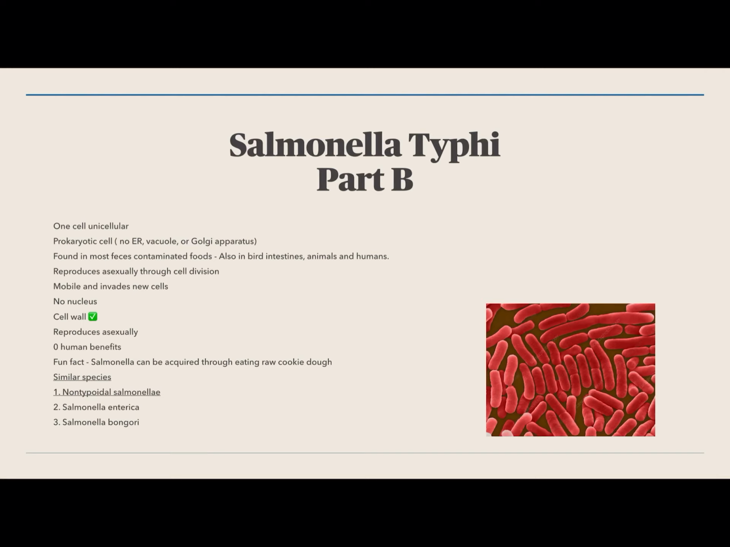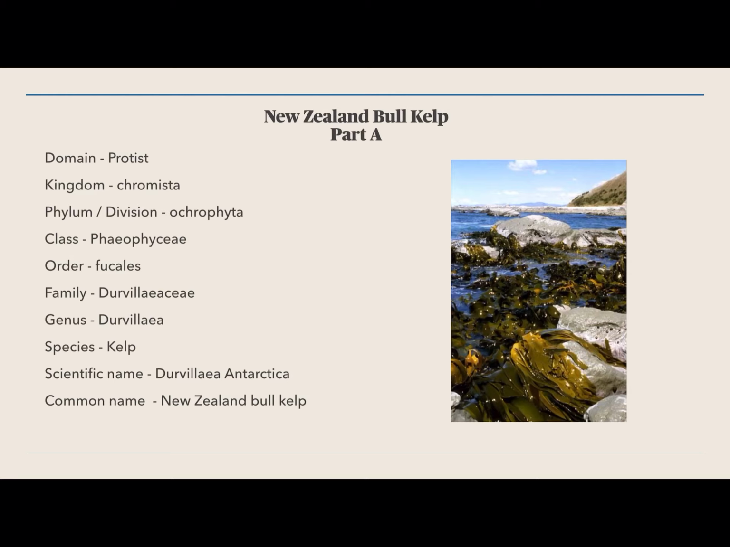So New Zealand bull kelp, domain is a protist. Its kingdom is Chromista. Phylum and division is Ochrophyta. Its class is Phaeophyceae, and its order is Fucales. Its family is Durvillaeaceae, and genus is Durvillaea. Species is antarctica, and its scientific name is Durvillaea antarctica, but its common name is New Zealand bull kelp.